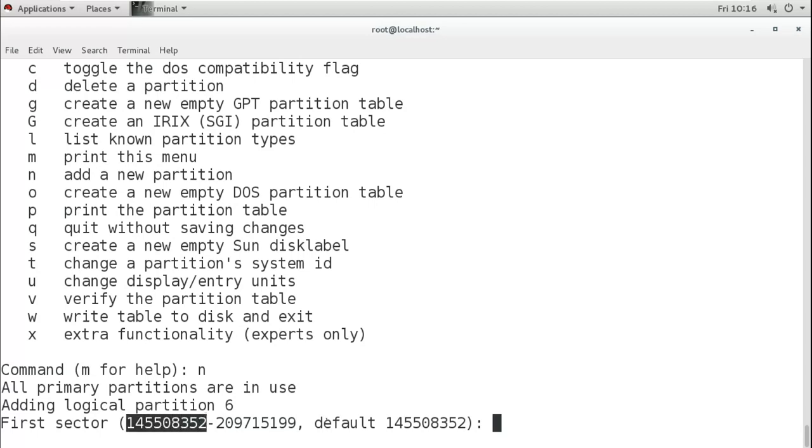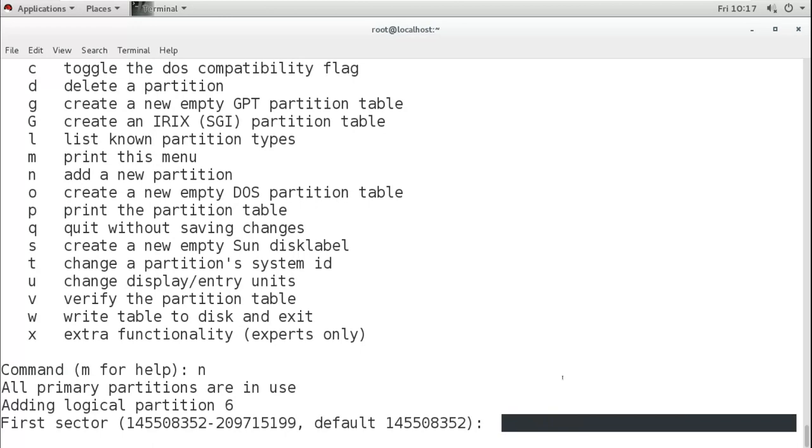Now starting from the beginning, that means by default it is using that beginning one, the first sector, the starting sector for the available space. Now if you want, then you can use this default one, which is actually the starting available sector, or you can type where you want to start. You want to start it from the middle, then you can type here. I don't want to start from the middle, I want to start from the available starting sector. So I will press directly enter.